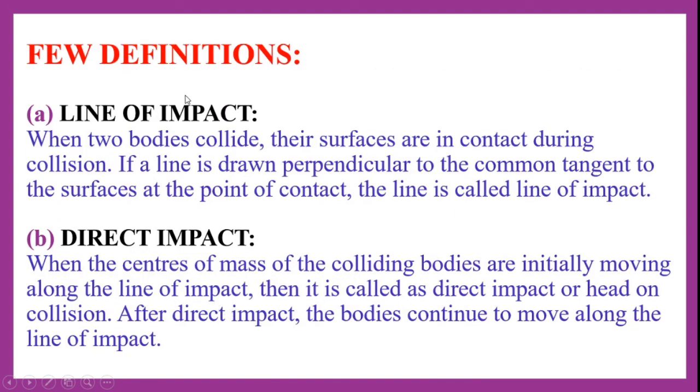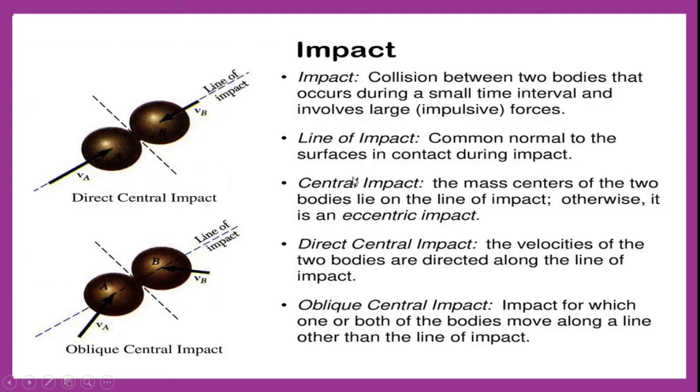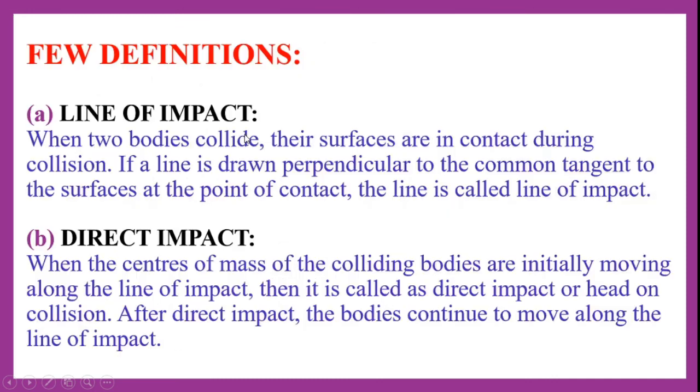Let us see the definition of line of impact. When two bodies collide, their surfaces are in contact during collision. If a line is drawn perpendicular to the common tangent to the surfaces at the point of contact, the line is called the line of impact, that I have shown here. So when a perpendicular is drawn to the plane of contact joining the two surfaces of the bodies, we get the line of impact.